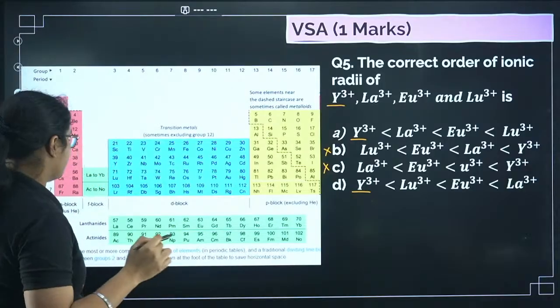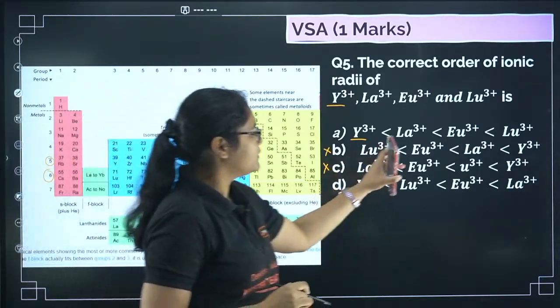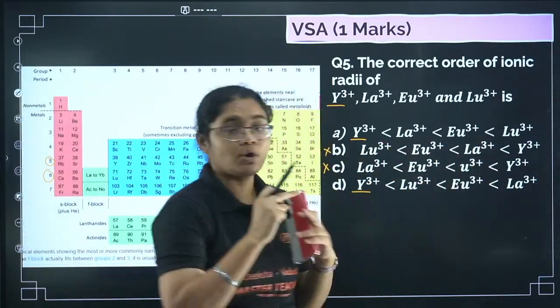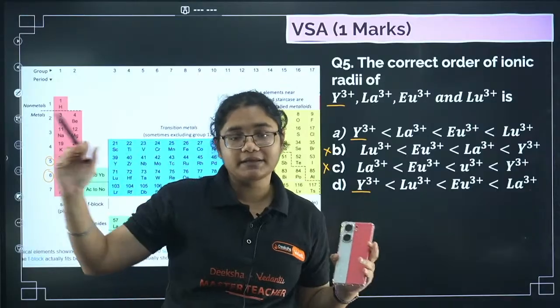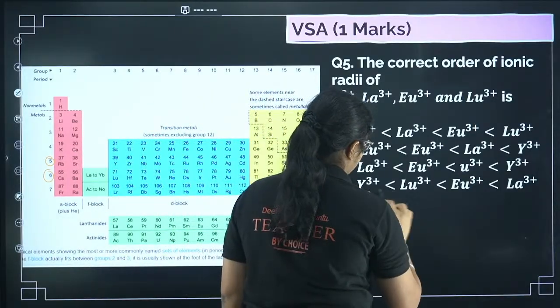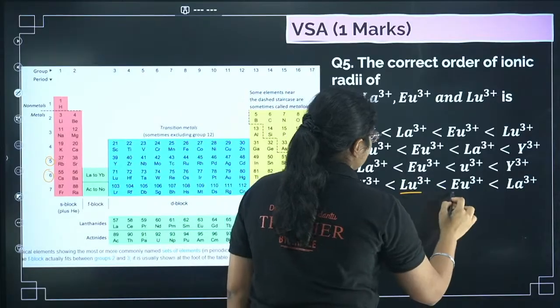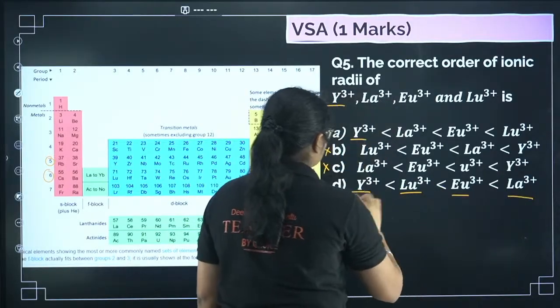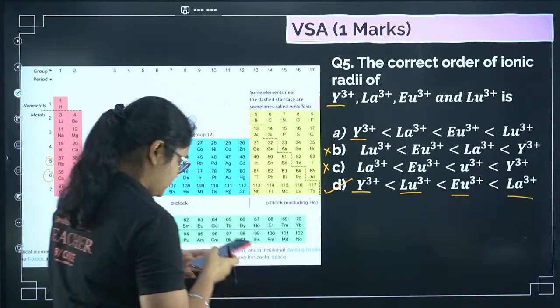Then these 3 elements, that is lanthanum, europium and lutetium, they belong to one period. And along the period the size decreases. So the lowest one after yttrium will be lutetium, then europium and then lanthanum. So option number D. Okay.